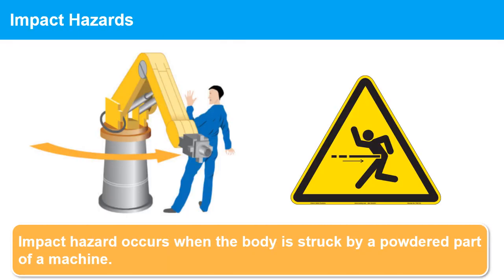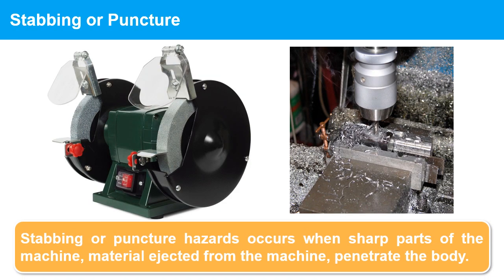Impact hazard. Impact hazard occurs when the body is struck by a powered part of a machine. This is similar to crushing, but there is no fixed structure. Operators, maintenance personnel, or nearby workers can be struck by these objects, resulting in injuries. Stabbing or puncture hazards. Stabbing or puncture hazards occur when sharp parts of the machine or material ejected from the machine penetrate the body. Examples are swarf, sewing machine needle, abrasive wheel fragments, nails from a nail gun.